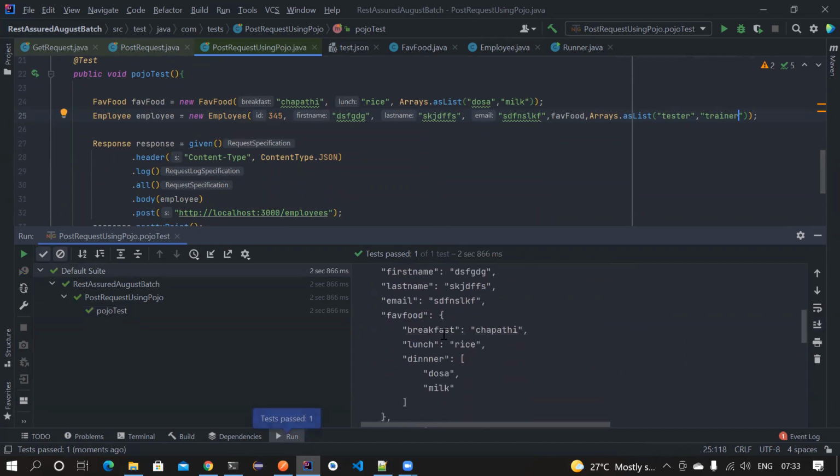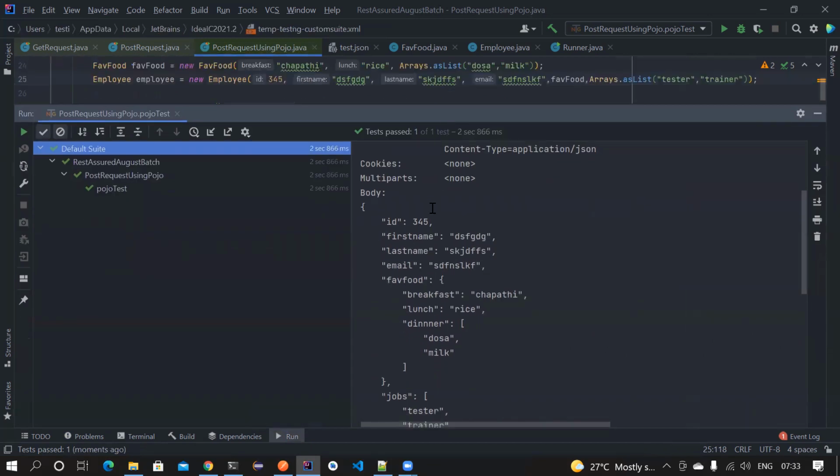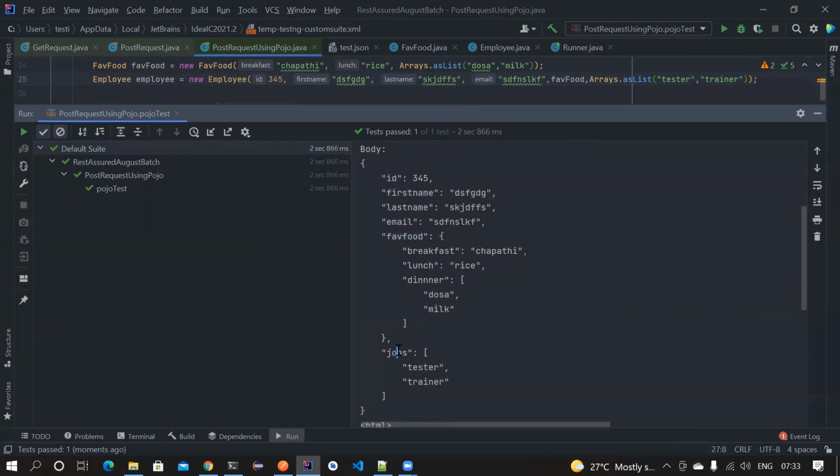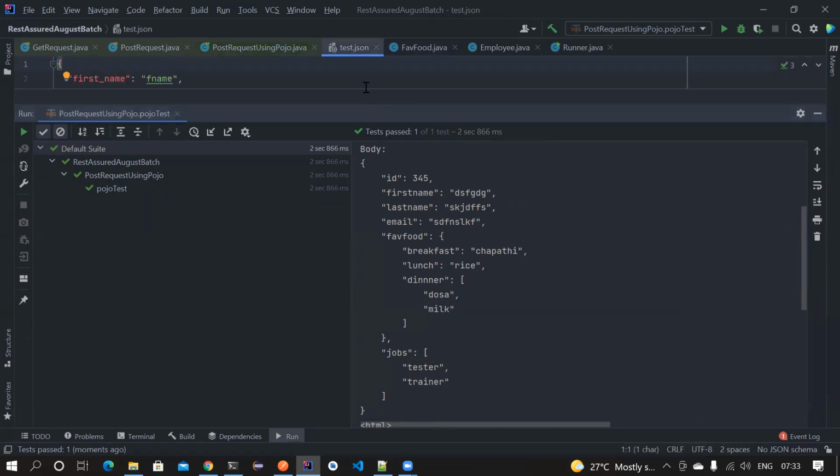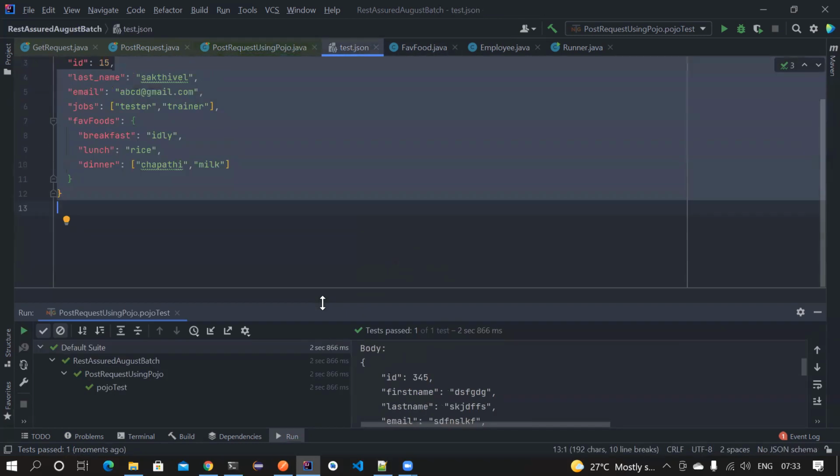Okay, now if you notice, this is the request body that we have constructed: ID, first name, last name, email, and then favorite food, and then jobs. It doesn't matter whether you give the jobs here or there, but if you notice, the jobs is a list of strings, that is tester, trainer. The same way dinner is a list of things. Now we have constructed the body that we want without much problems.